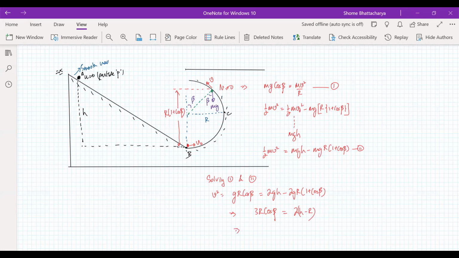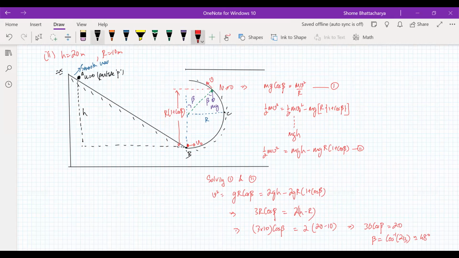So now let's put the values. 3 into 10 cos beta is equal to 2 into h, which we had put as 20 meters in the second part, and r is of course 10 meters. Substituting these values, you can see you are getting 30 cos beta is equal to 20. So beta is equal to cos inverse 2 by 3, which if I remember correctly is close to 48 degrees. So that is the position where it is going to lose contact.